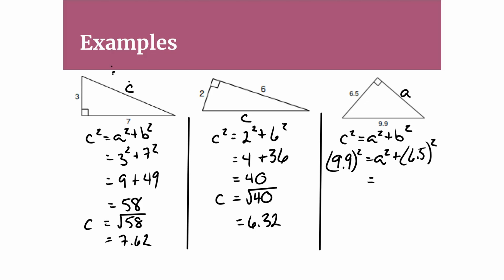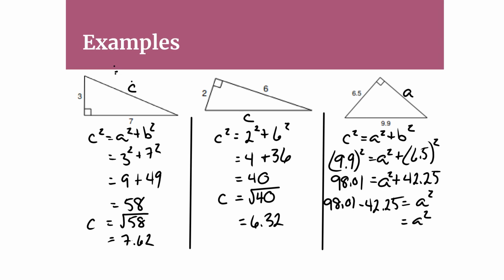So 9.9 squared is 98.01. 6.5 squared is, so we've got a squared plus 6.5 squared is 42.25. We want to get the a all by itself, so we have to subtract that 42.25 from that side. So we'll end up with a squared on that side, and then this side will have 98.01 minus 42.25.